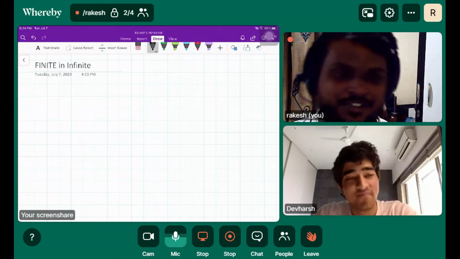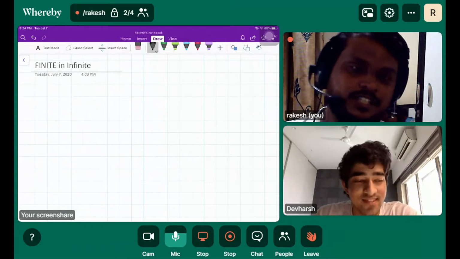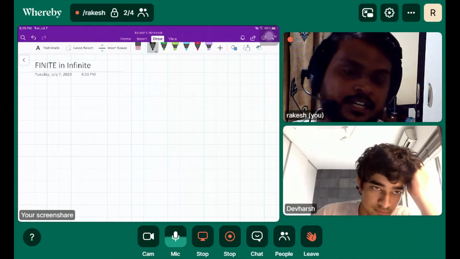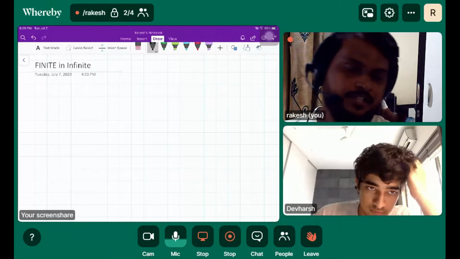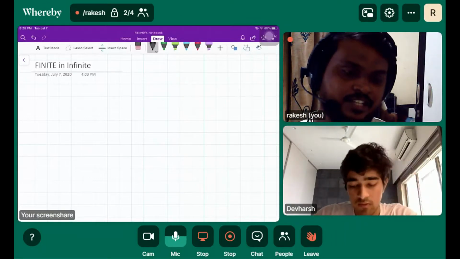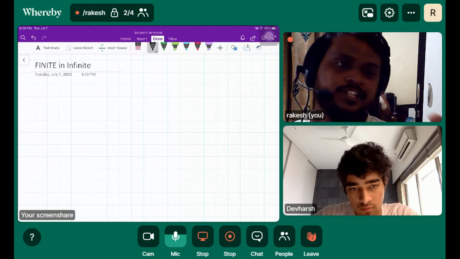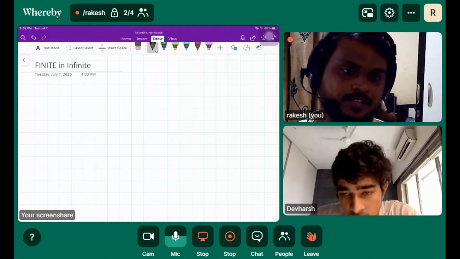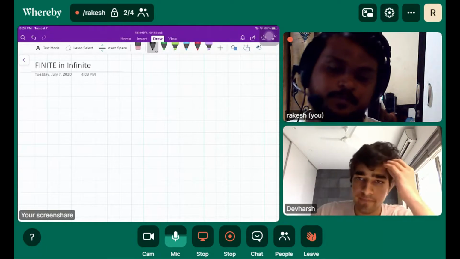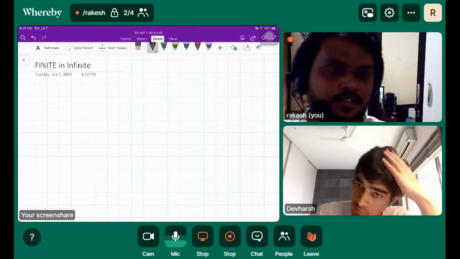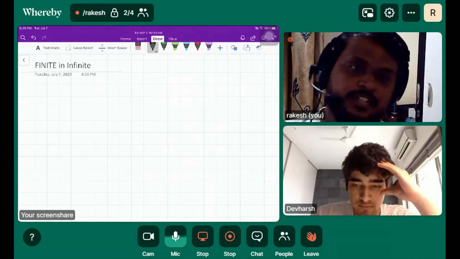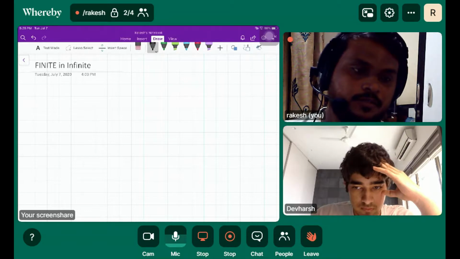So as we have already seen in the first lecture, we were talking about sequences, and a sequence leads to some constant value, and then we name that particular property of the sequence. What is the name? If the sequence leads to some constant value, it's convergent. If the sequence does not lead to any constant value, then that is divergent. And also explain the difference between sequence and series. What is the difference?